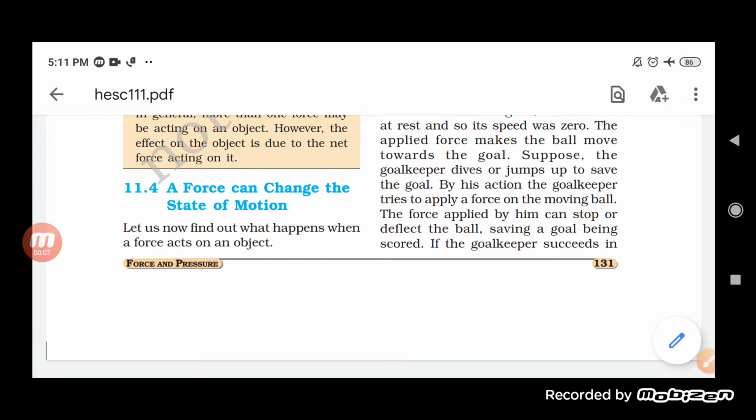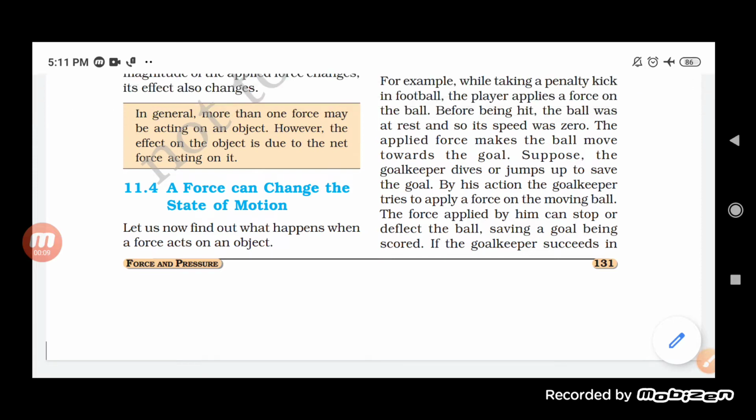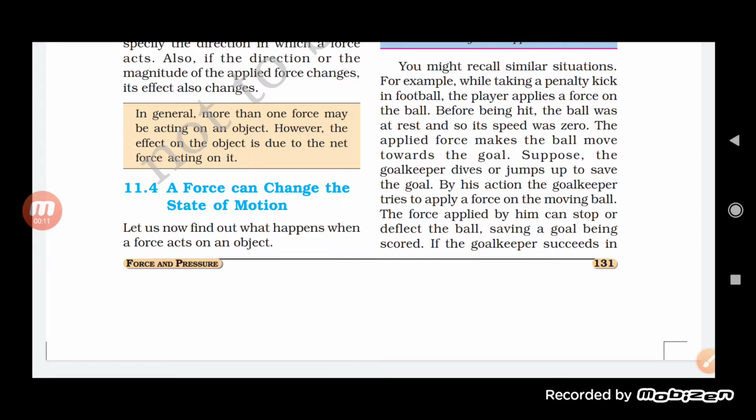So students, in the previous class, we were talking about force and we started this chapter, Force and Pressure. We also understood what force is and where we apply it, and then we understood the effect of force. So basically, if we talk about the effect of force, students, what is it?